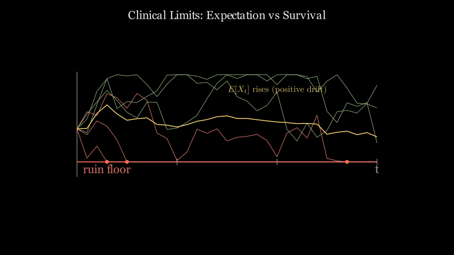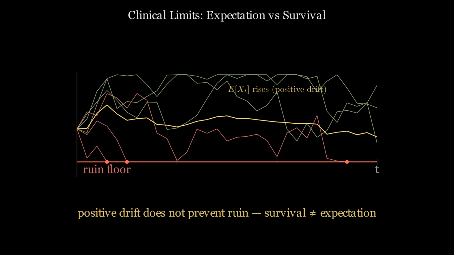Survival and expected outcome are structurally different clinical criteria. A treatment protocol that improves population means need not improve individual patient survival probability. These are different quantities requiring separate clinical evaluation.